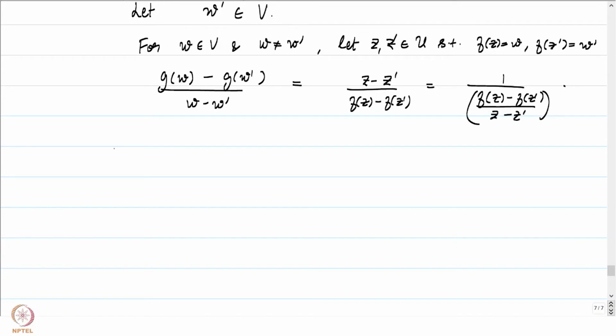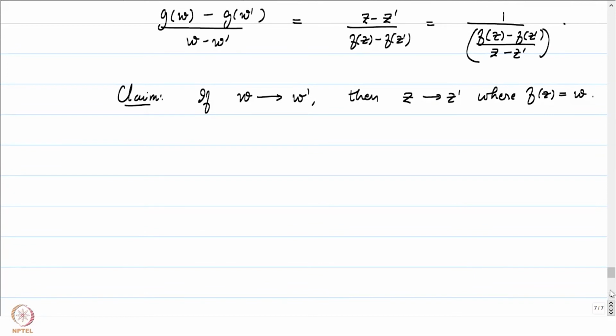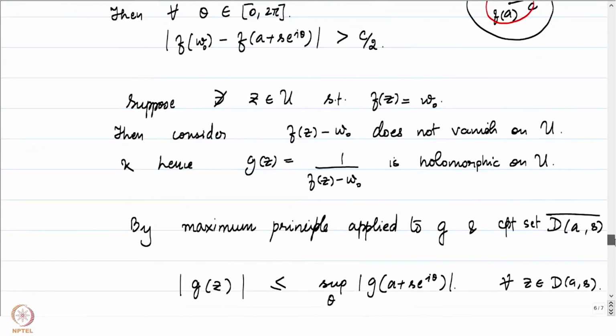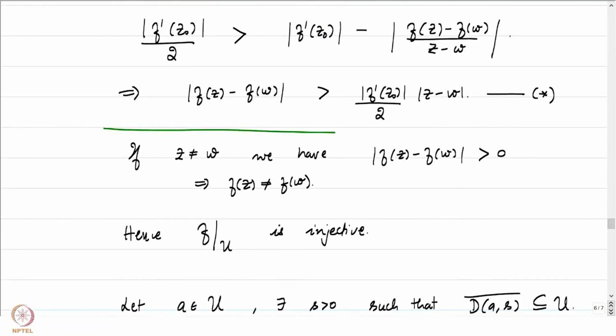goes to z prime. So the claim is the following: if we take a sequence w converging to w prime, then z converges to z prime, where f of z is equal to w. And the observation follows again from the star that was noted earlier. Let me just go back to that inequality. So this is the inequality in question.